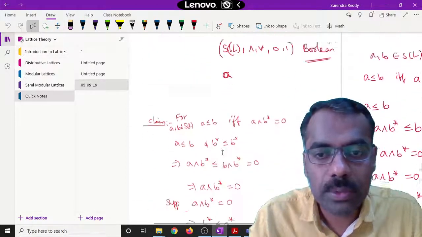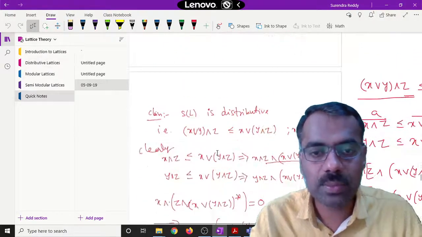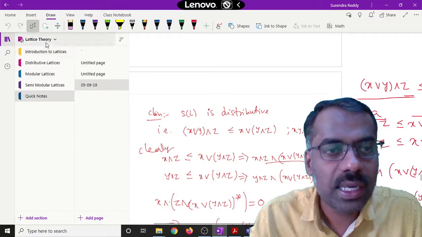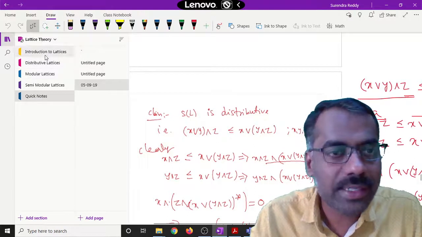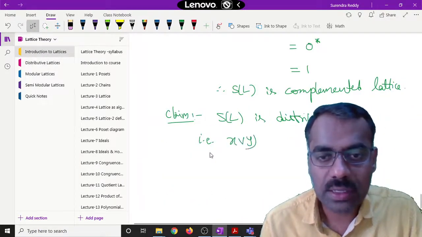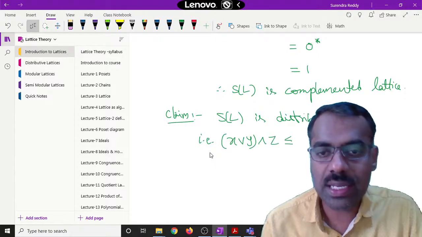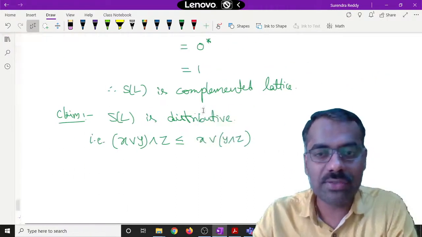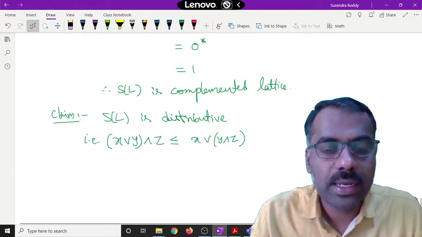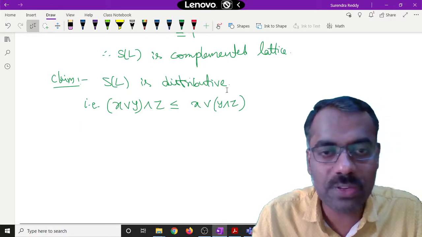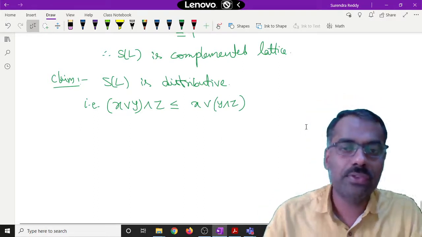So instead of proving both things, we will prove this one. That means (X join Y) meet Z, you can change the bracket. That is the meaning: (X join Y) meet Z is less than or equal to X join (Y meet Z). If we show this, this is one of the equivalent conditions of a distributive lattice, right? Three equivalent statements we have proved for distributivity. So this is one of them we use here.